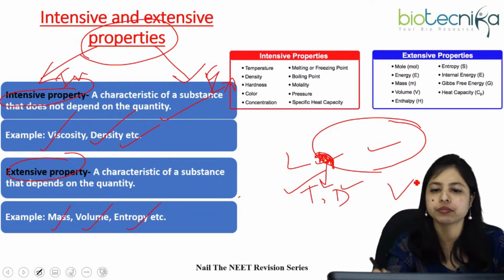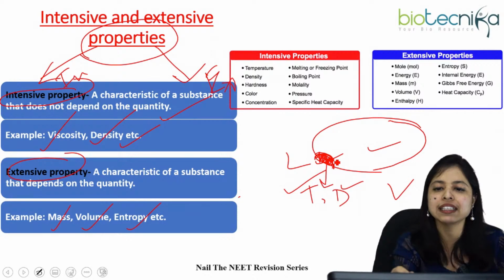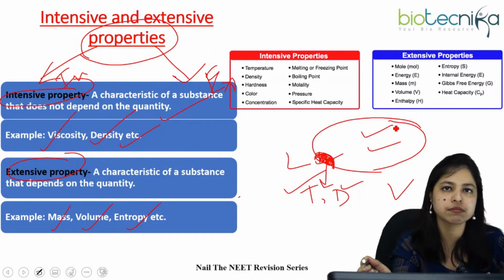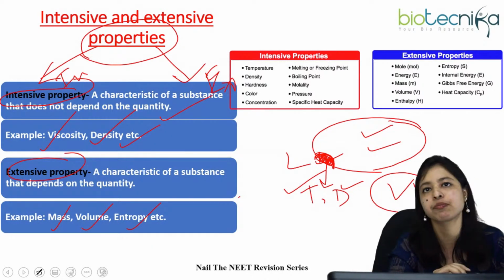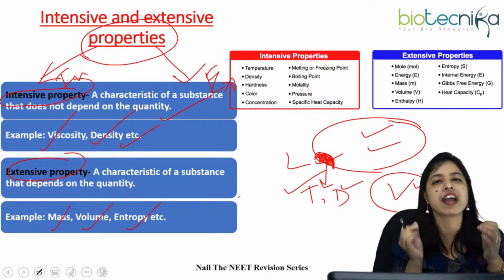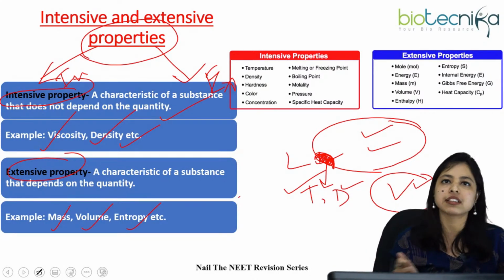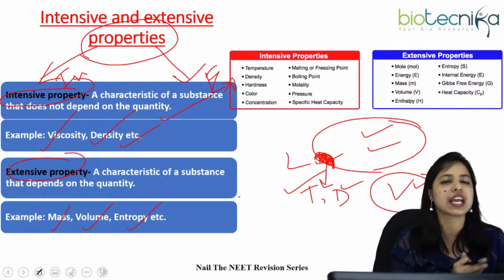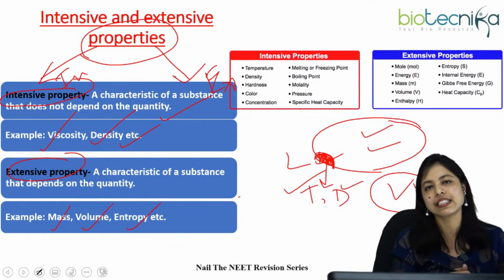But volume: we are measuring a small part. Is it possible to have the same value of volume for the small part and the entire part? No, right? You agree with me? So definitely that is an extensive property. Volume is an extensive property. It is a very simple and easy trick, and in this way you can differentiate any thermodynamic quantity or any other property as intensive or extensive.